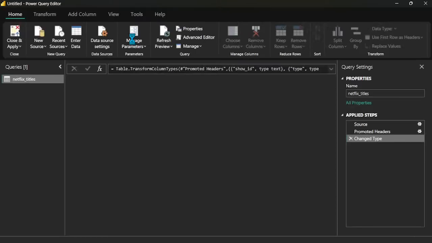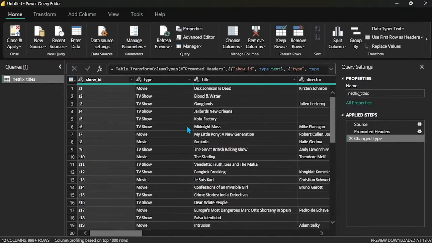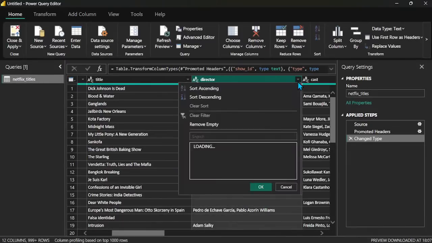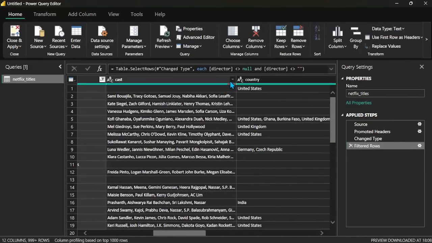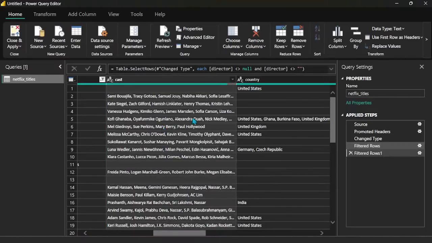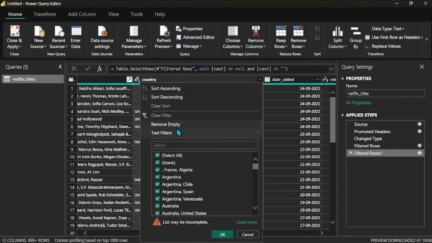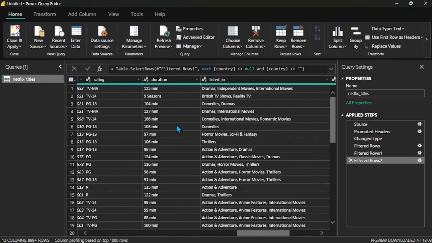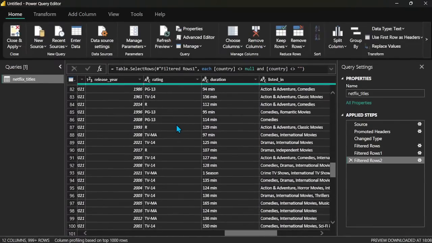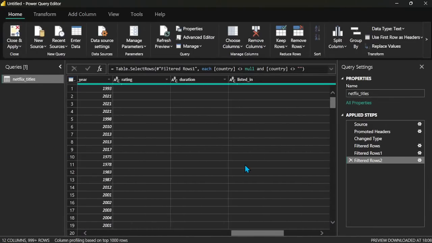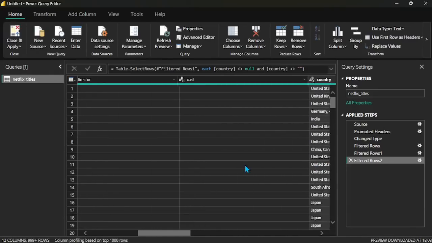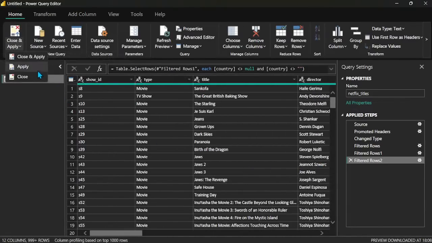Now we can do that. The director column has null values, and I will remove these null values. The cast also has null values, and I remove those too. The country column has null values, so I remove the empties. Most of these columns only have null values; otherwise there are no nulls. The null values are not needed for our visualization, so first of all I will remove the null values, and then I will load this.